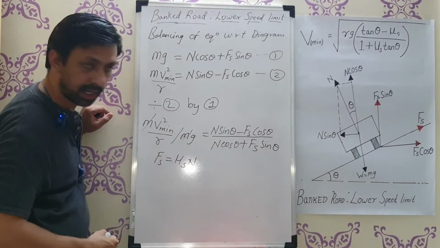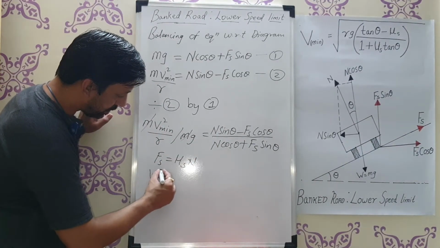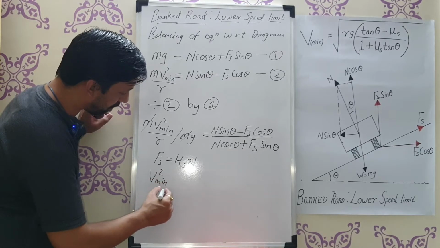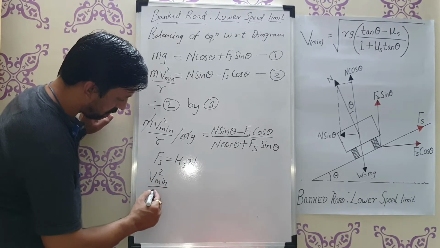So m is going to get cancelled here. We are going to get v square minimum upon rg.